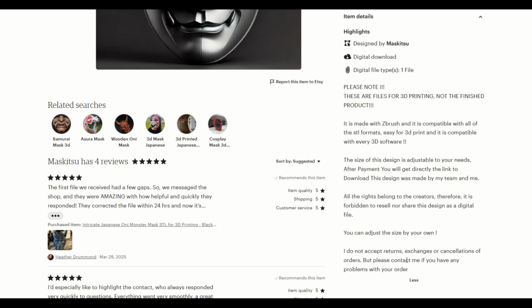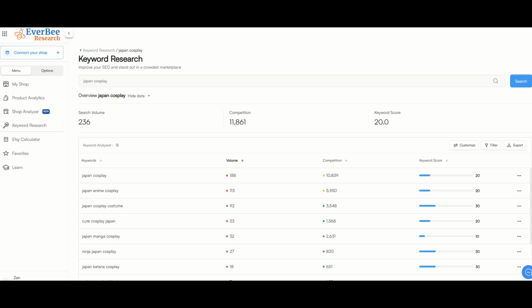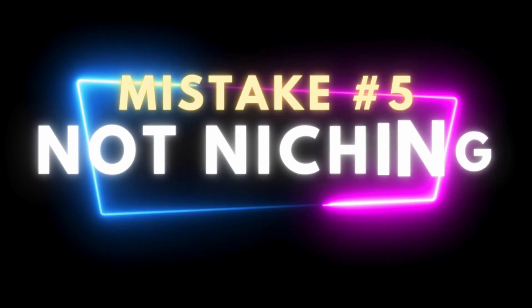You'll notice the word cosplay is nowhere in here, and yet down below, Etsy's trying to get people to search for cosplay mask 3D. And when I type into EverBee Japan cosplay, we'll see that we get a keyword score of 20, and we see a bunch of other keywords down below. Now I want to point out none of them are particularly huge, but if you were to use all of these inside your listing, ninja, manga, cute, anime, katana, the aggregate total of these listing keywords could add up in your favor. EverBee is really good at giving you alternate and additional keywords you can use in addition to the main keywords.